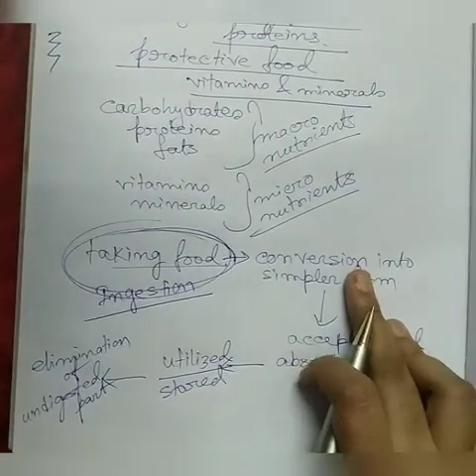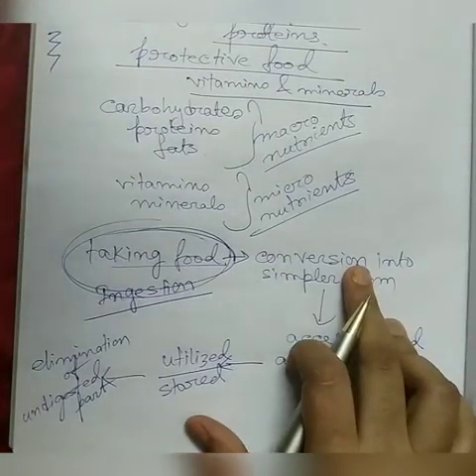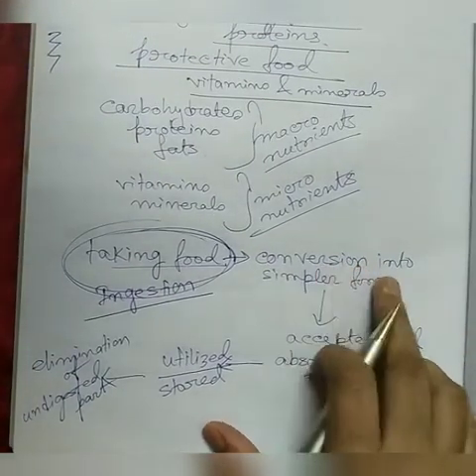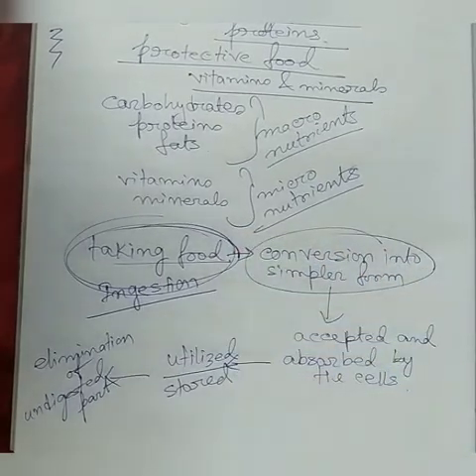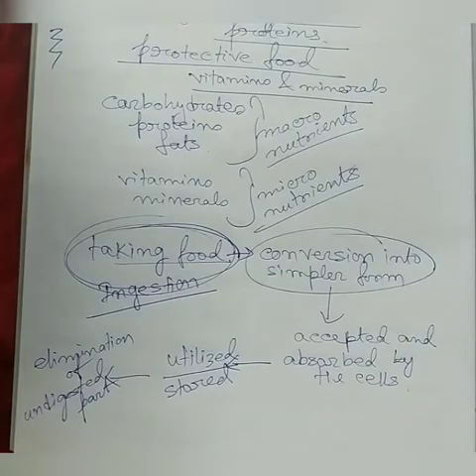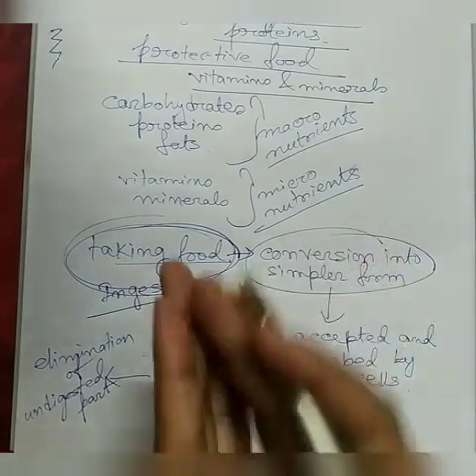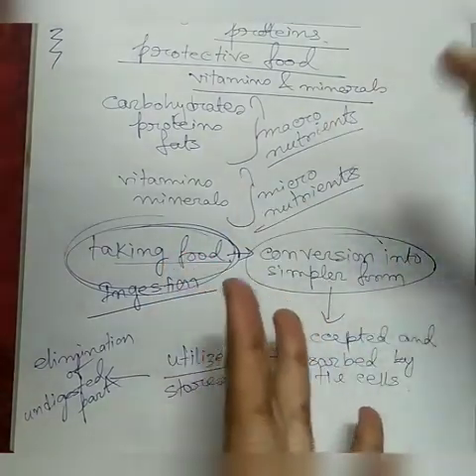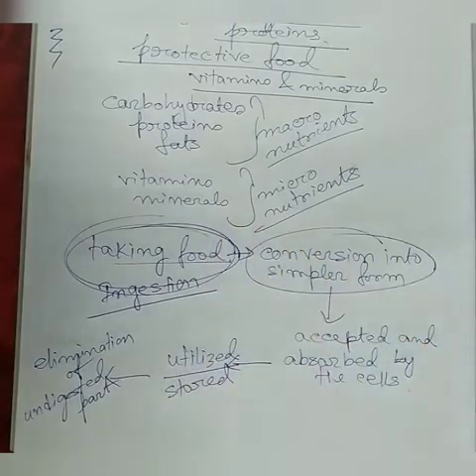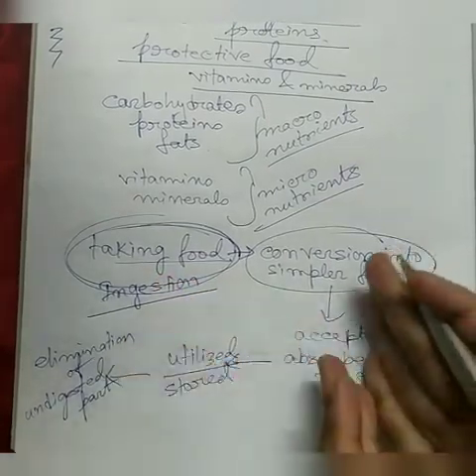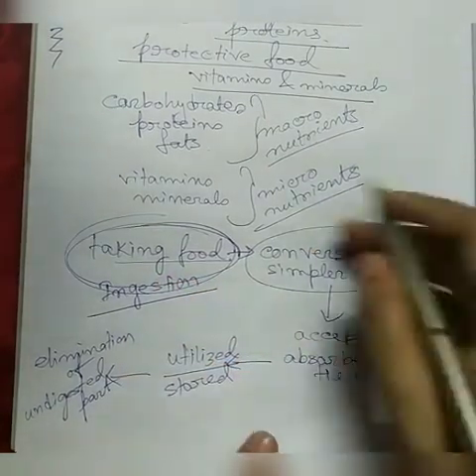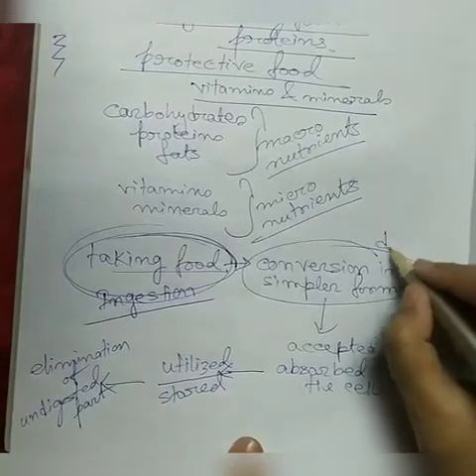Next is the conversion of complex food into simpler form through the action of enzymes. Different enzymes are present in the body, which in the book are called digestive juices. So with the action of enzymes, these complex materials are converted into simpler material, and this process is known as digestion.